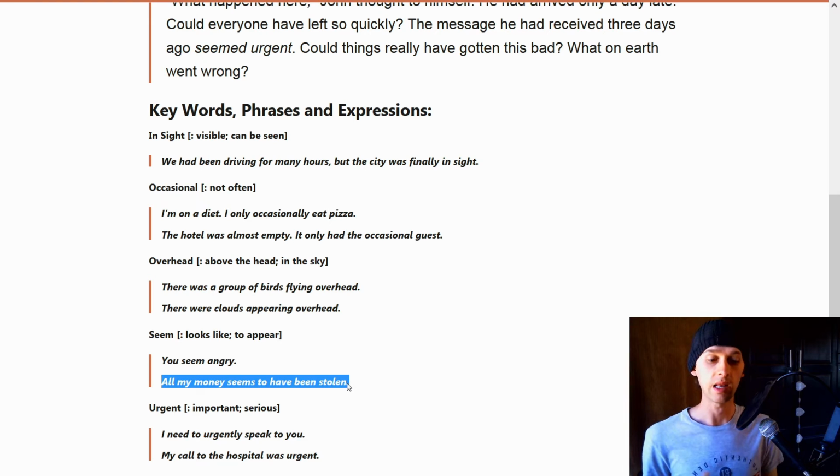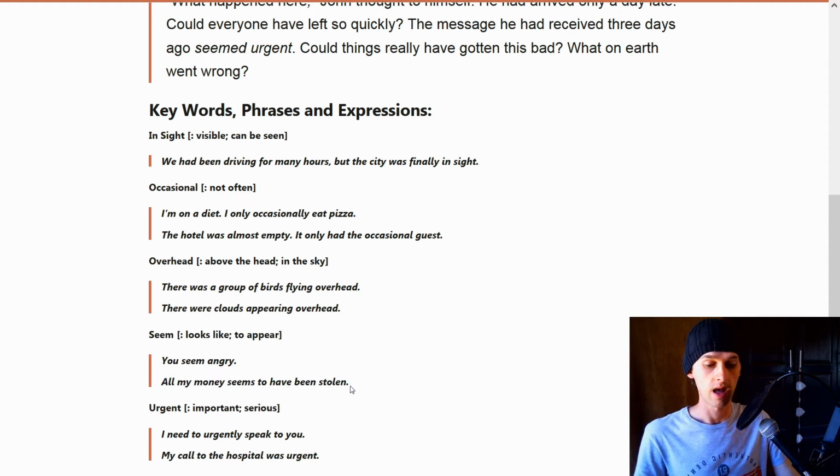So it appears that all my money has been stolen, or it looks like all my money has been stolen. So seem in these sentences means looks like or appears. It appears all my money has been stolen. My money seems to have been stolen. All my money looks like it has been stolen. All my money appears to have been stolen.